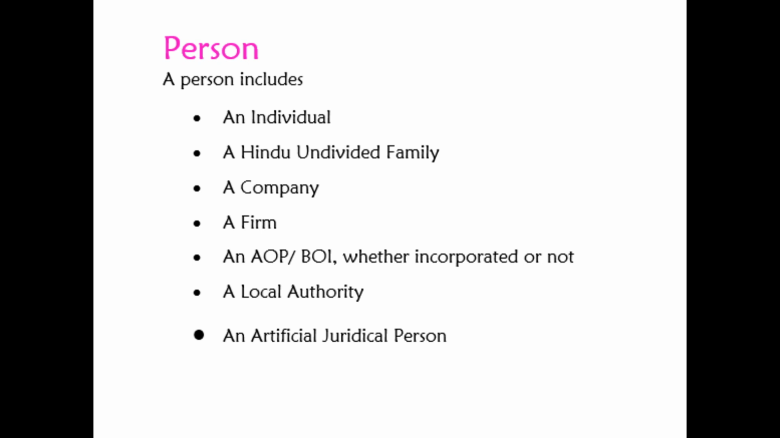Coming back to our definition of a person, after individuals and Hindu undivided family, the other entities included are companies, both Indian companies and foreign companies, firms which include partnership firms and limited liability partnership firms, association of persons, body of individuals, local authorities, and artificial juridical persons. So all these entities are included under the definition of a person.